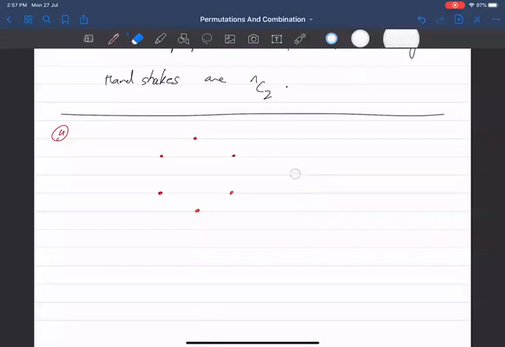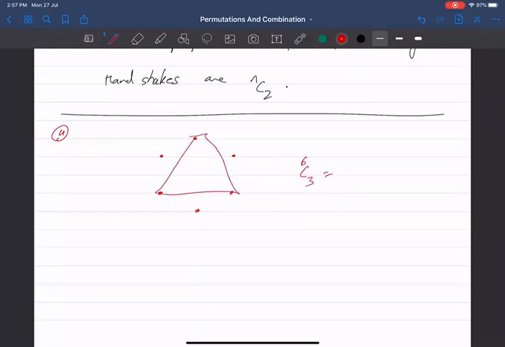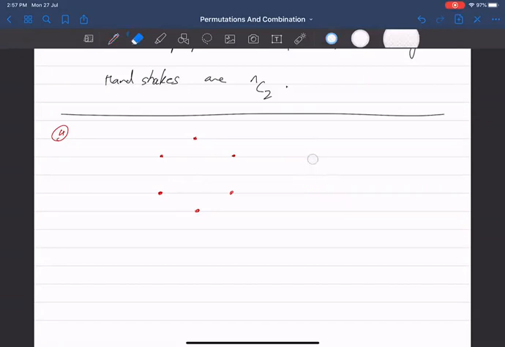How many triangles can you get? 6C3. 6C3 will be the number of triangles. Very clear. Select these 3 points and you get a triangle, or select these 3 points and you get a triangle, or take these 3 points and you get a triangle, and so on. So the number of triangles will be 6C3.